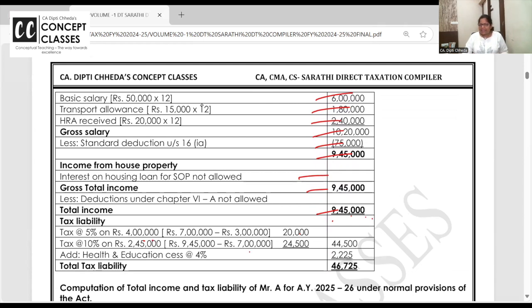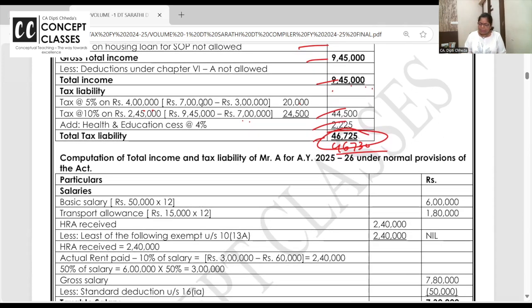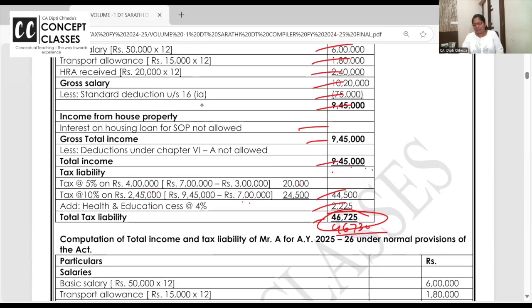Say 10 lakh तक का है next lakh. So 7 to 945 only. It is 10%. So your tax is coming to 46,725, which should be rounded off to 46,730. Nice, clear? Compute the income and compute the tax liability under normal provisions.